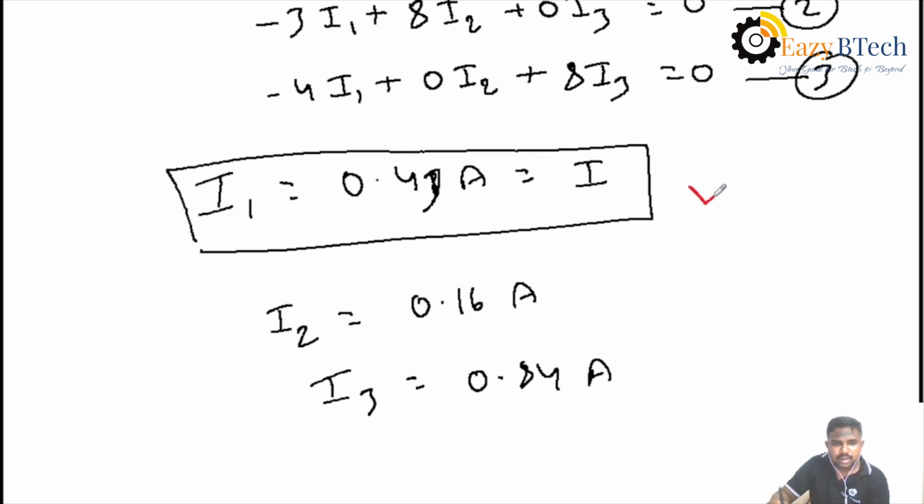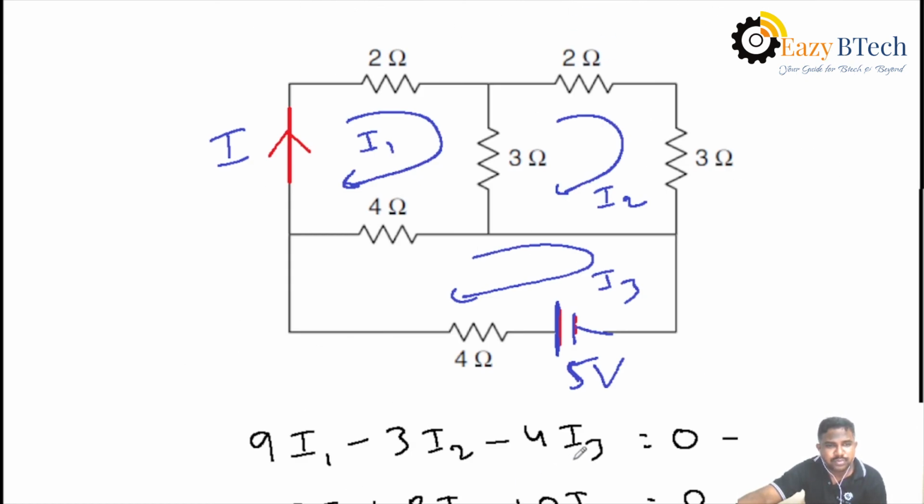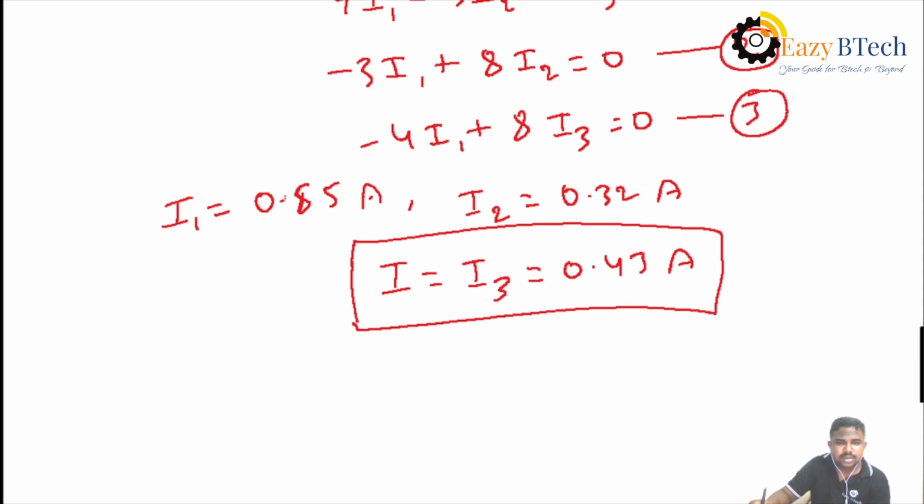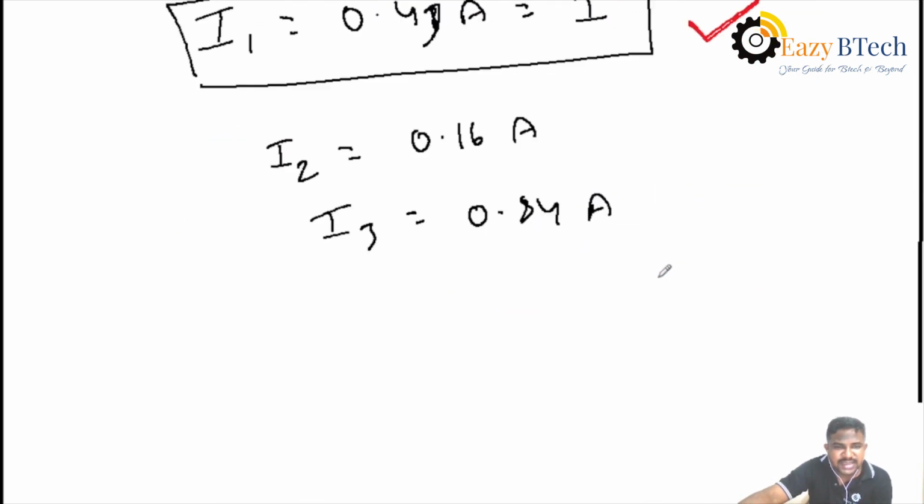Here, after interchanging, the current branch value is 0.43 ampere, and before interchanging, the current branch value is also 0.43 ampere. That's why in both cases, from the single voltage source, before interchanging and after interchanging, the current value is the same. That's why the ratio of excitation to response is also the same. Hence, the condition is satisfied.